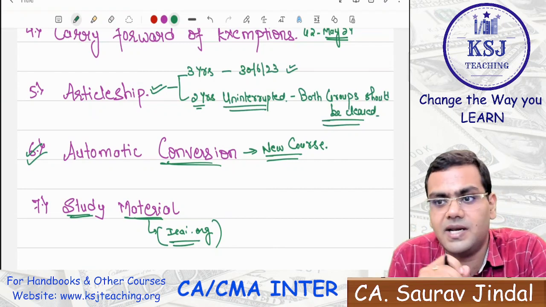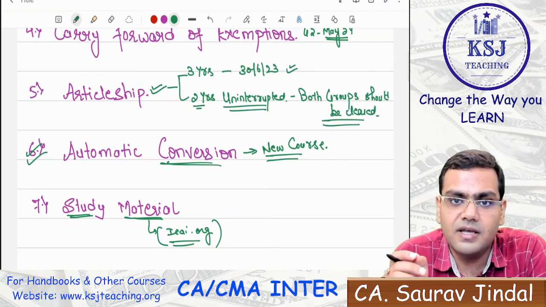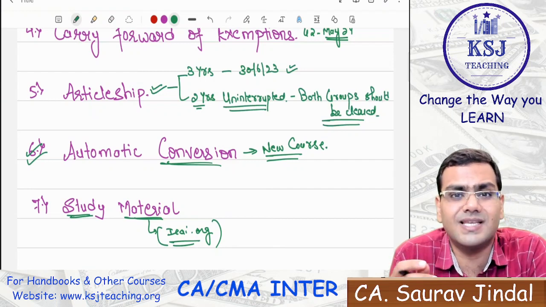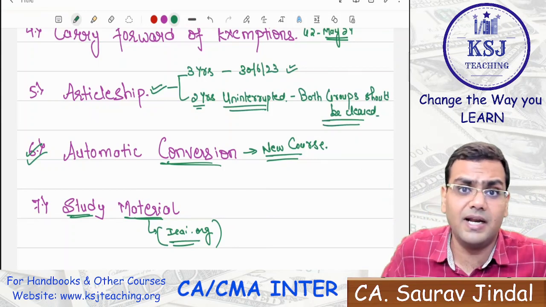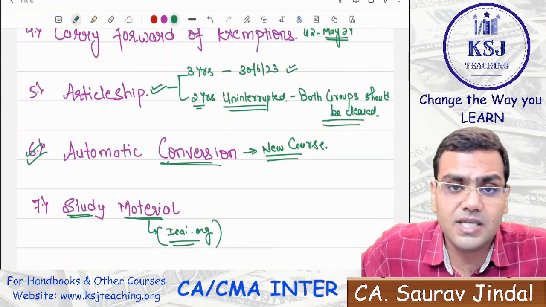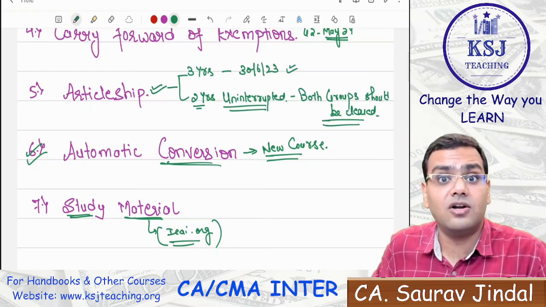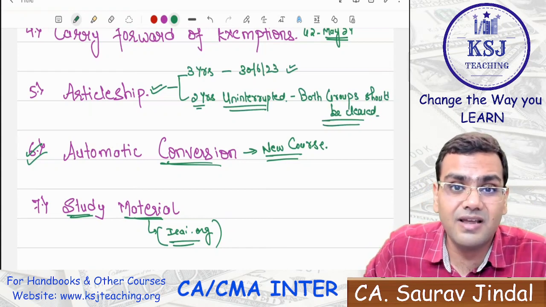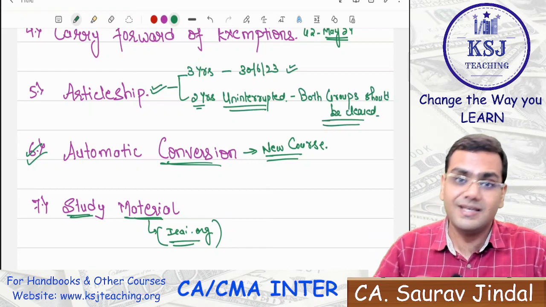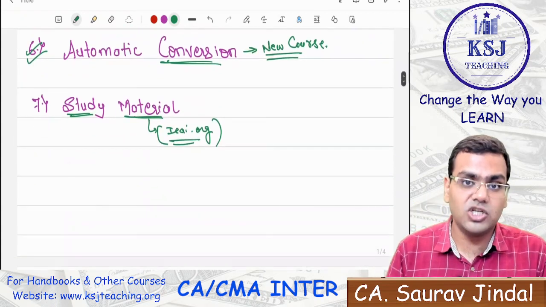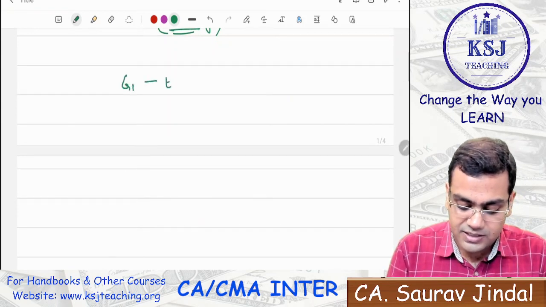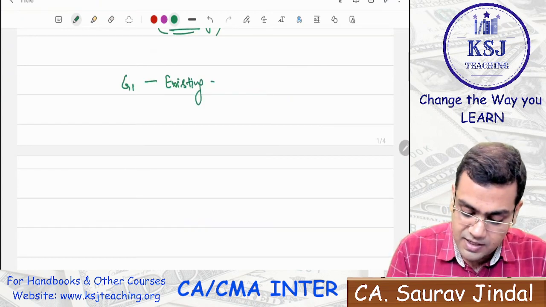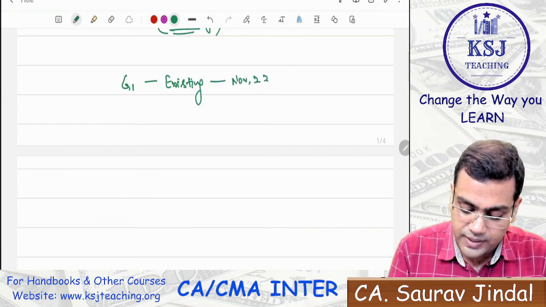Now, many students have been asking, sir, what is the benefit? Whether we should skip the November attempt and go for the May 2024 attempt directly under the new scheme, right? Should we skip the November 23 attempt? Not at all. Not at all. This is a great chance that you clear your exams under the existing scheme itself, especially if you are going to appear for group 1 under the existing scheme in November 2023 exams.